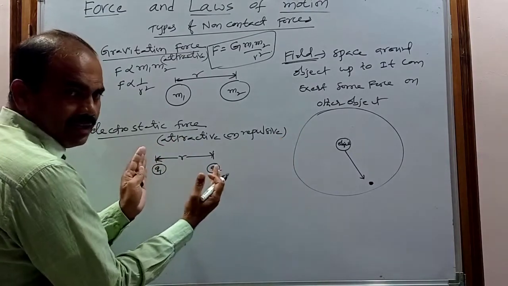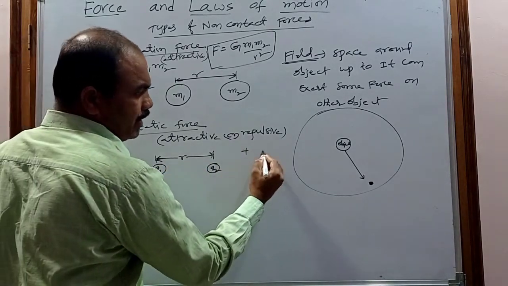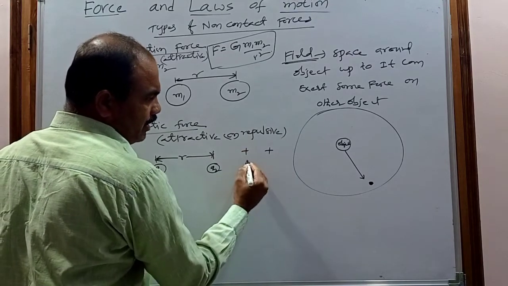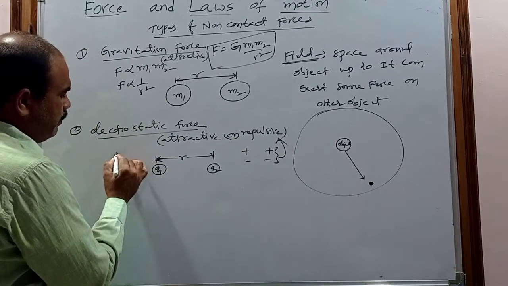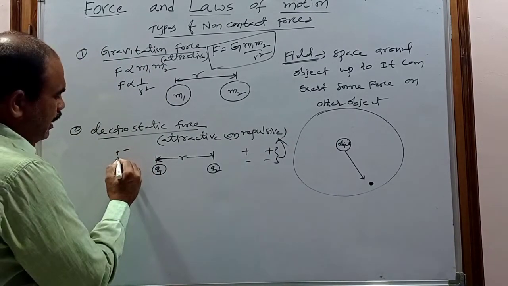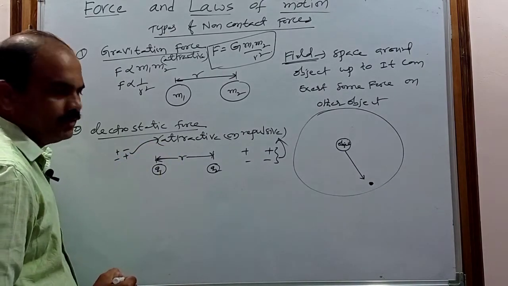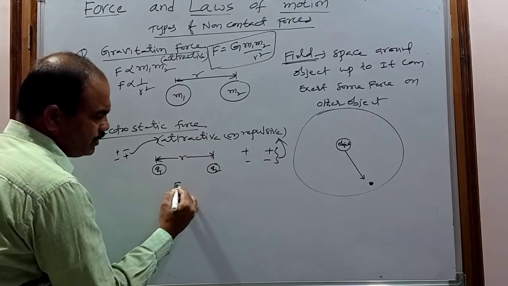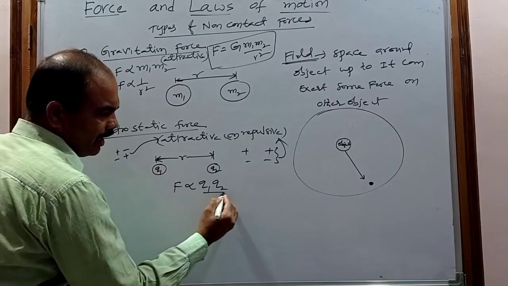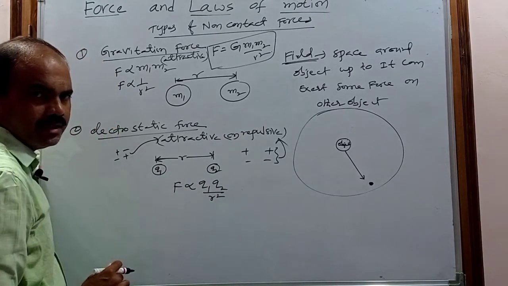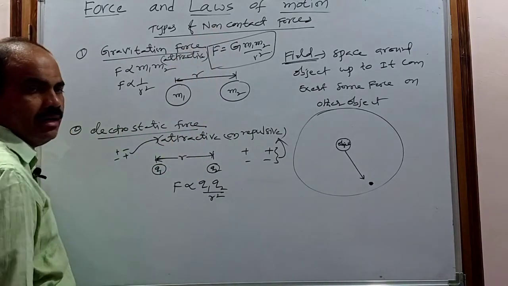If they are like charges, they repel. If they are unlike charges, they attract. If they are both positive charges or both negative charges, they repel each other. If one is a positive charge and the other is a negative charge, they attract. But the attractive force or the repulsive force is always directly proportional to the product of the magnitudes of the two charges, and it is inversely proportional to the square of the distance between them. So this is also a force at a distance, or non-contact force.